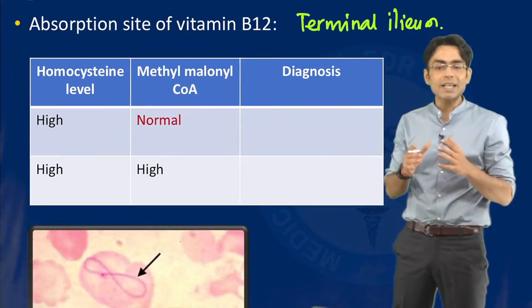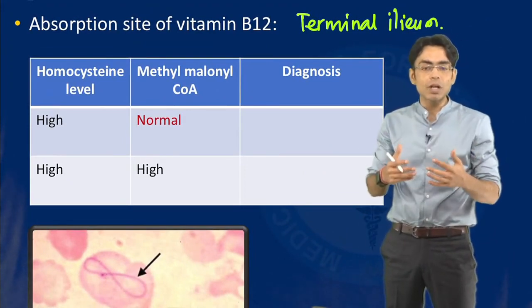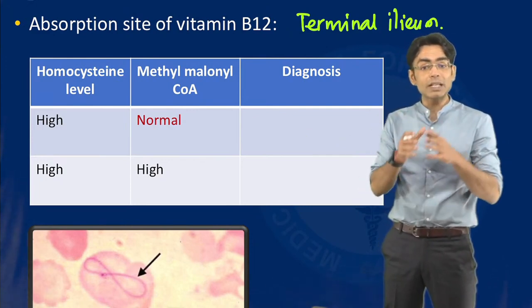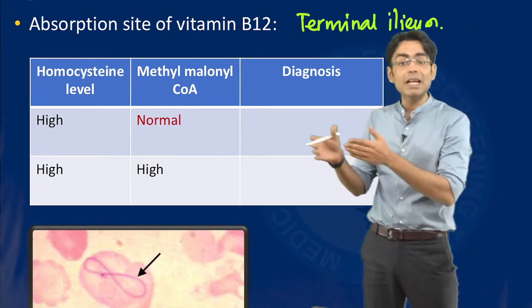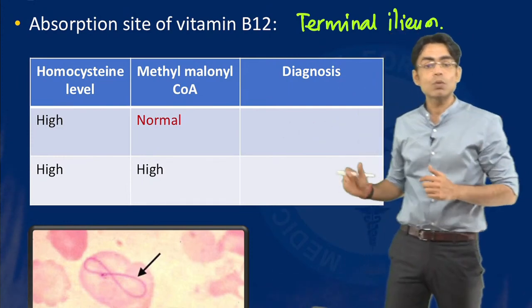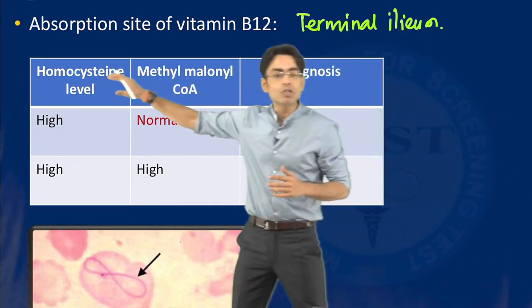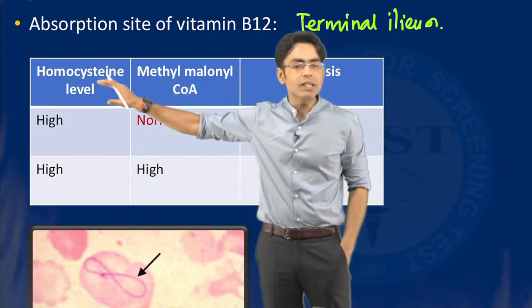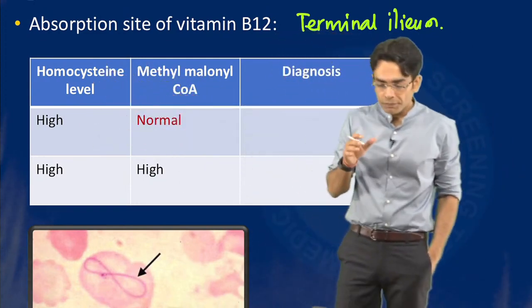So we need to understand as doctors that when a patient comes to us and we say it's a megaloblastic anemia, we have to understand whether we have to start with vitamin B12 or B9, which deficiency is actually there. So what we do is we do these two tests, homocysteine levels and methylmalonyl coenzyme A. Now look, in the first one, homocysteine levels are high and we know.